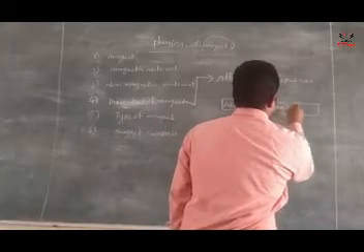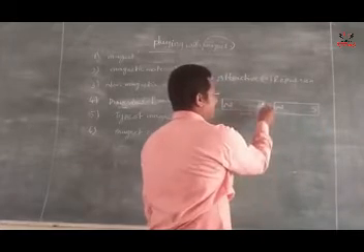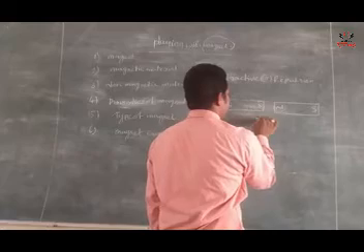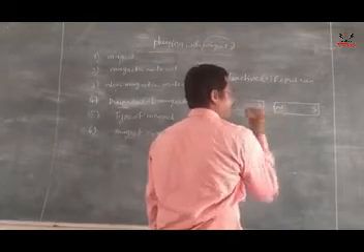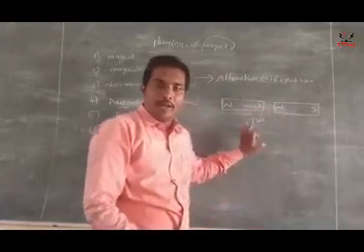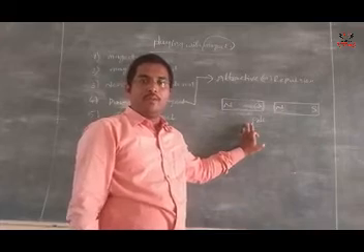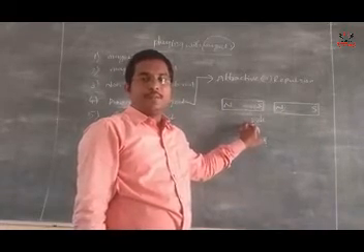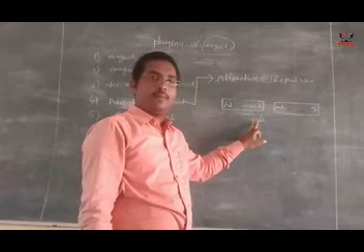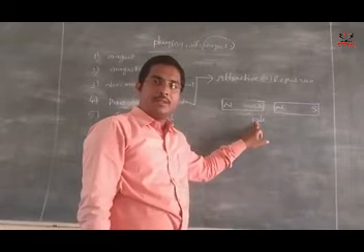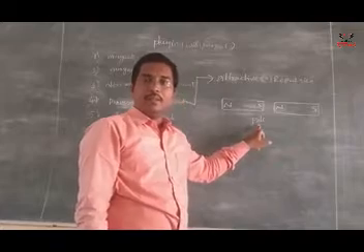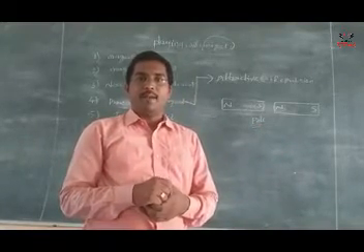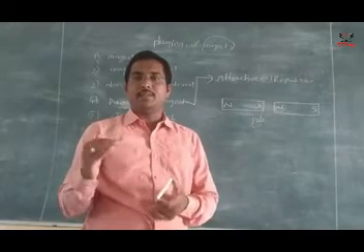Here north and south, here south and north are the poles. So what is the pole? Note down everyone, by looking at the video. At a point, the point which has maximum attraction power